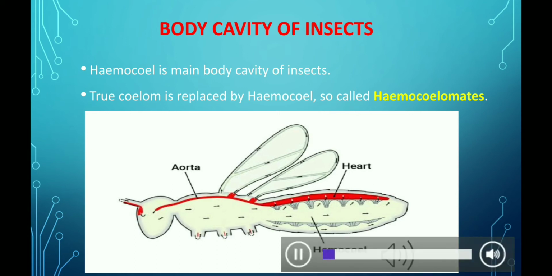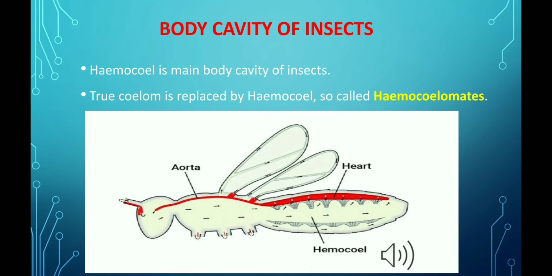If we talk about the body cavity of insects, then we must know that in insects, true coelom is replaced by the hemocoel, and that's why insects are also called hemocoelomate. It means that hemocoel is the main body cavity found in insects.